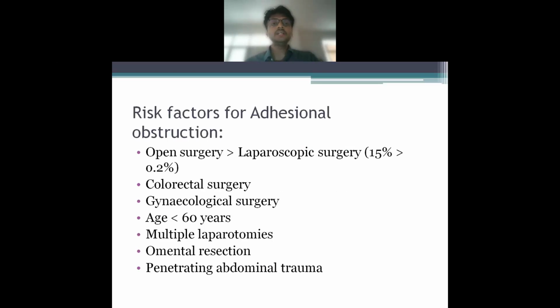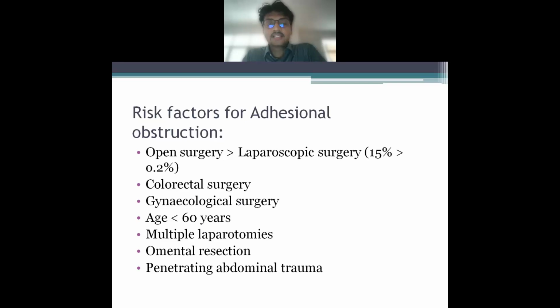Now, there are certain risk factors also which we need to keep in mind for additional obstruction. Apart from other causes of obstruction, additional obstructions are more common in open surgery and laparoscopic surgery. And we all know why it is so, because there is a larger raw area which is being created, the stitch line is larger, so there are higher chances of additional obstruction. In pelvic surgeries, for example, colorectal surgery and gynecological surgeries, there is extensive pelvic dissection which occurs, and there are high chances of additional obstruction.